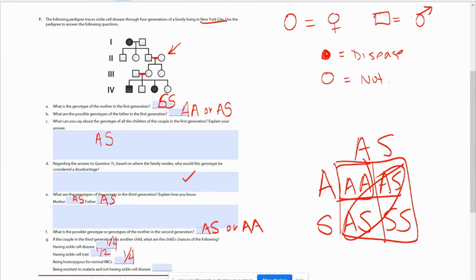Being resistant to malaria but not having the sickle cell disease, that would be if they had the trait, so that would again be 1/2. And you use that same logic as you go through each of these other pedigrees for pages 143 and 144.